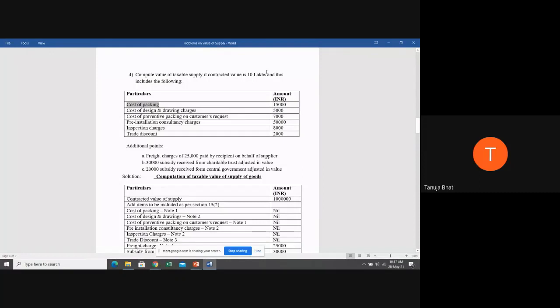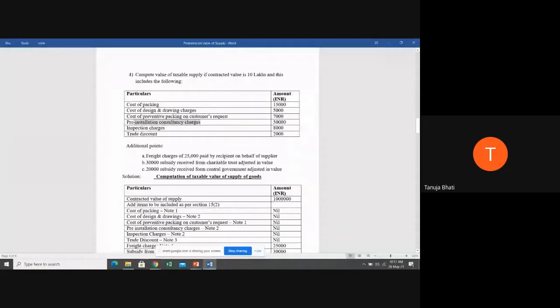Next, cost of design and drawing charges, 5,000 rupees. Again, this is an additional ancillary and incidental expense. Since it is already included in 10 lakhs, you will ignore it. Cost of preventive packing on customer's request. Again, this is an incidental expense. It is already included, so you need not include it. Next, pre-installation consultation charges, that is 50,000.